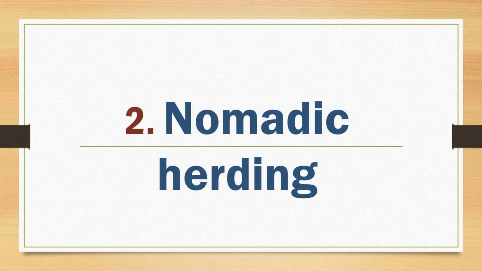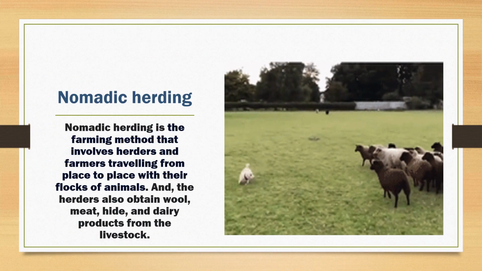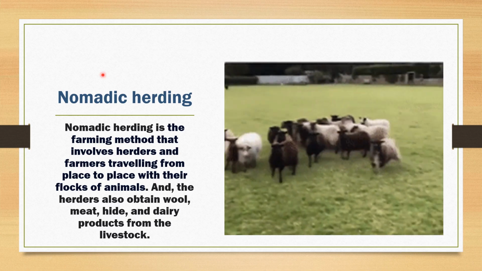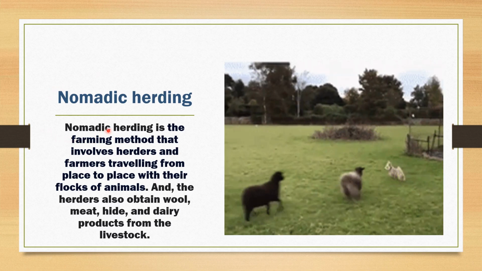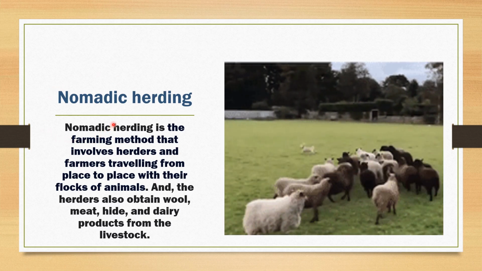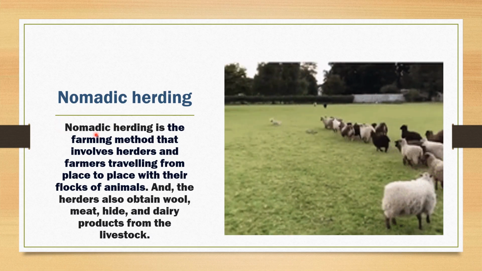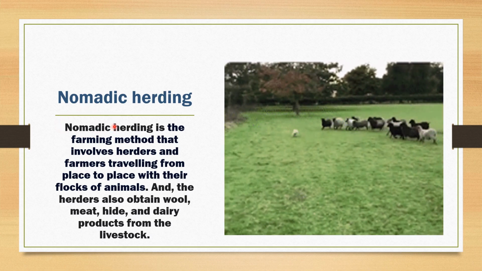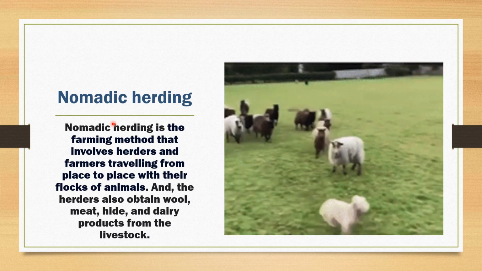Now let's talk about the next type of farming, that is nomadic herding. So what is nomadic herding? As the term nomad means the person who walks or who moves from place to place in search of food and shelter.